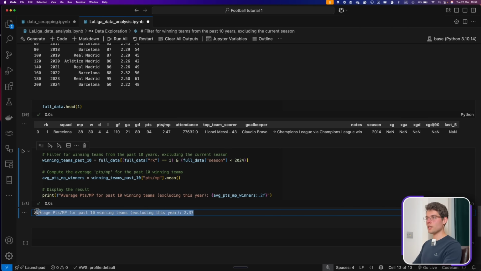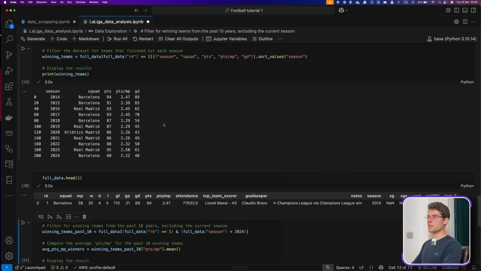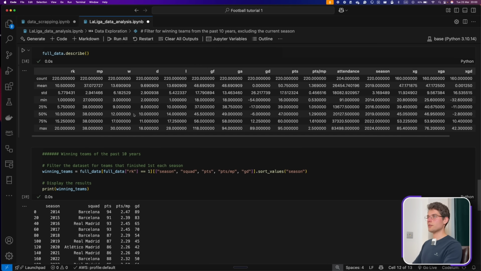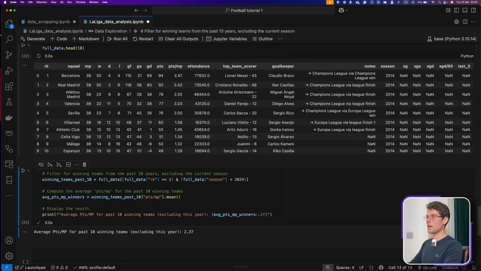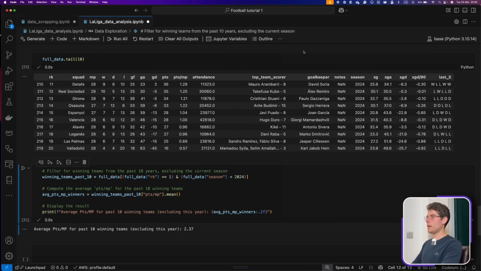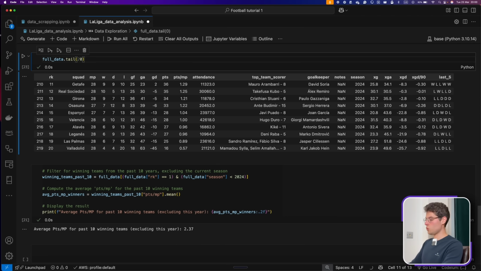This one gives us an indication of how good a team has to be in order to win the championship on average, based on the past 10 years. We could have taken a larger sample, but this is based on the past 10 years. So if we look at our current table, let's say we just look at the top 10 this year. So I'm going to do tail 20.